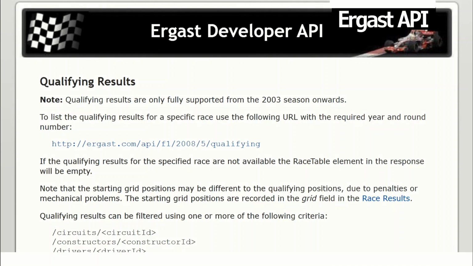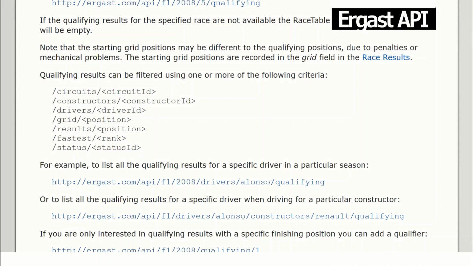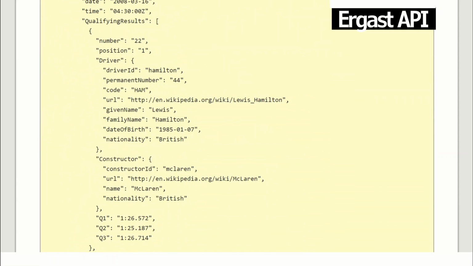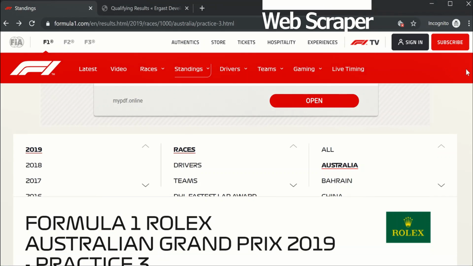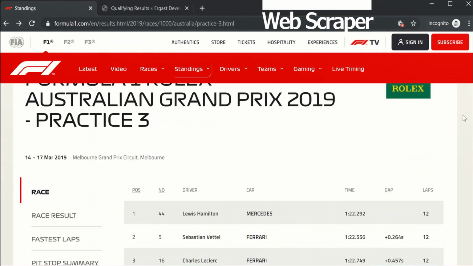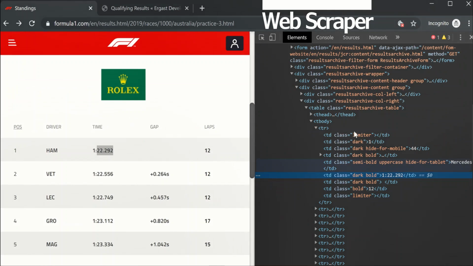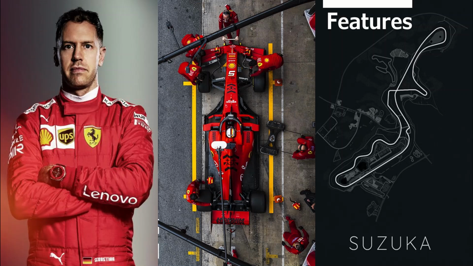Coming to the data collection process itself, most of it was extracted from the Ergast developer API, but the practice times were only available on an F1 website, and a web scraper was built to extract those. The final data was really messy and chaotic and had to be manipulated a lot to produce some meaningful features for machine learning. On top of that, additional features were added to capture the relationships between the driver, car, and the track, which were determined to be the most important factors.